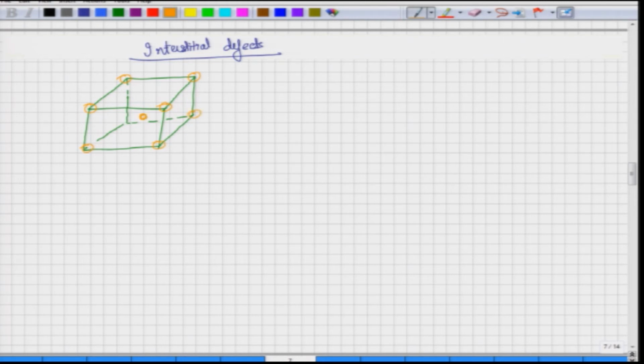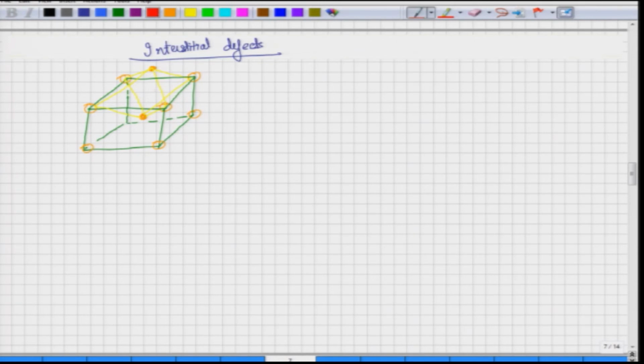So, this is BCC. There is one atom over here, one atom over here, and now let us connect these. So, you can see that approximately an octahedron is created.